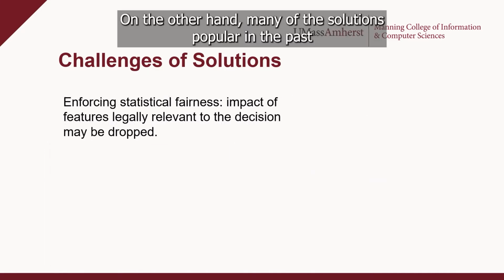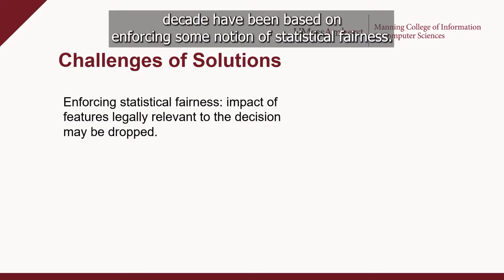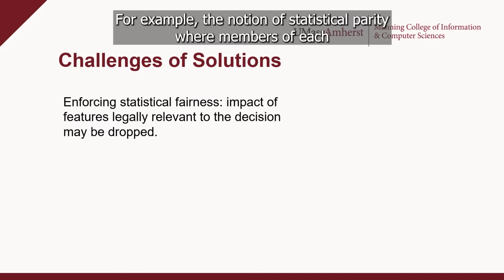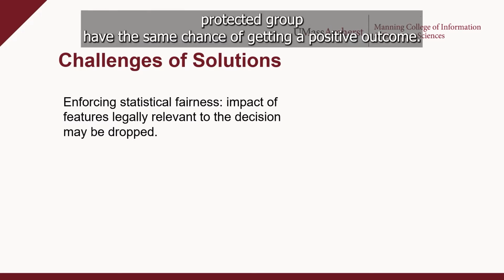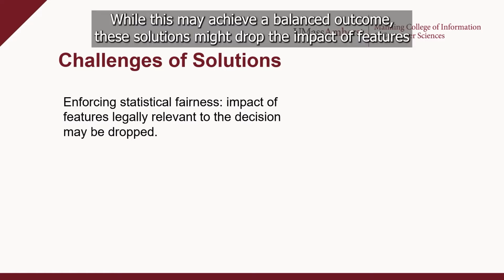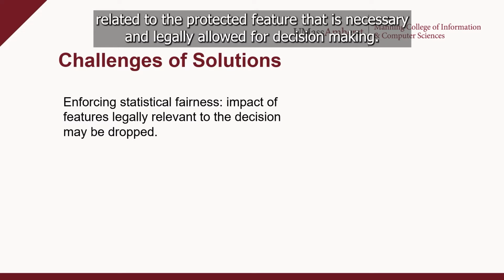On the other hand, many of the solutions popular in the past decade have been based on enforcing some notion of statistical fairness. For example, the notion of statistical parity, where members of each protected group have the same chance of getting a positive outcome. While this may achieve a balanced outcome, these solutions might drop the impact of features related to the protected feature that is necessary and legally allowed for decision making.